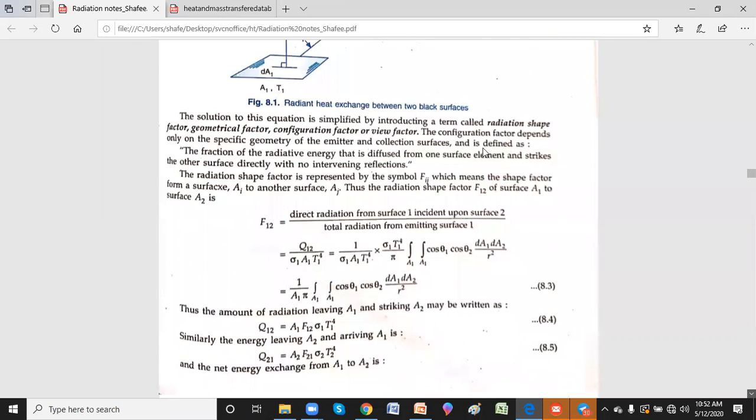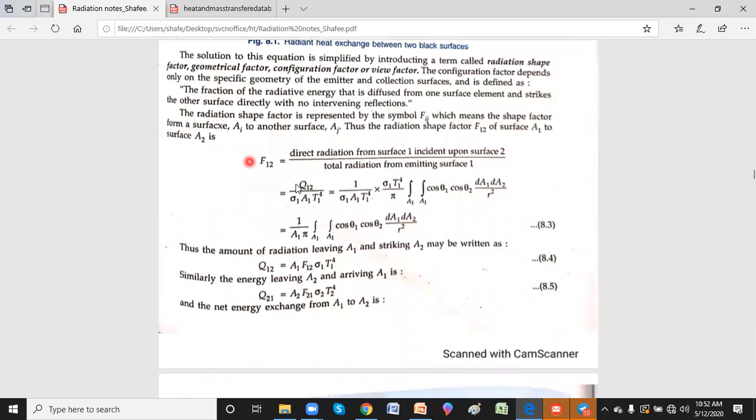Similarly, for F21, it becomes Q21 by sigma 2 A2 T2 power 4, as I showed here. So if you take this denominator to the other side, the amount of direct radiation falling from 1 to 2 is A1 F12 sigma 1 T1 power 4. And Q21 is A2 F21 sigma 2 T2 power 4. Understood? That is the amount of heat transfer striking directly.